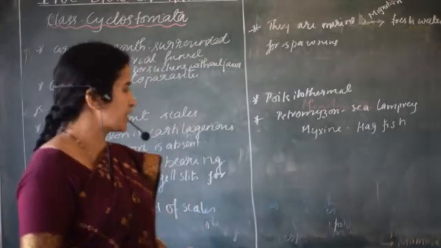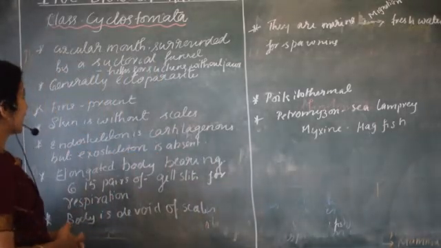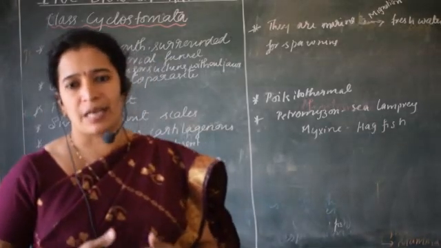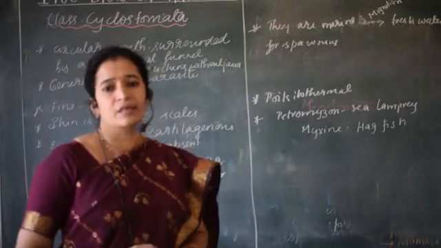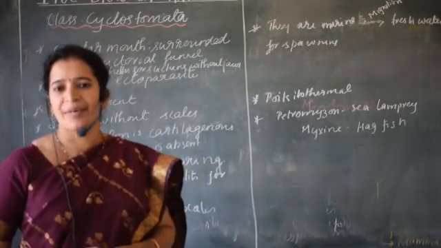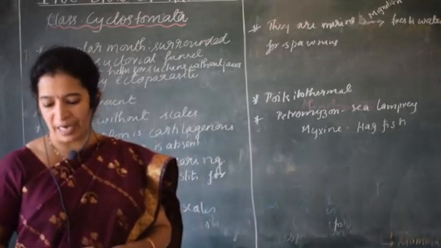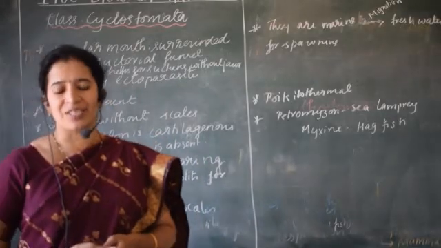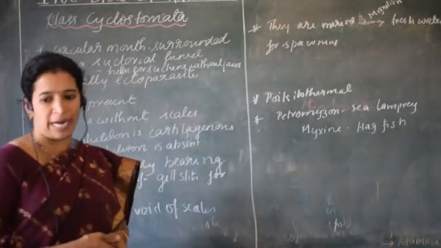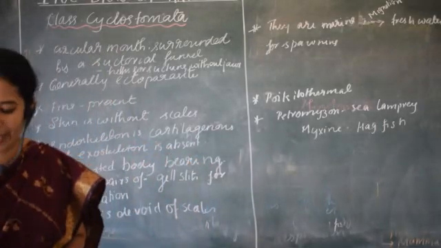So we are going to discuss here the class Cyclostomata. This is one of the subclasses that comes under the vertebrates without a jaw. Only one class comes under Agnatha, which does not have the jaw, and that is the class Cyclostomata. See, the word itself has a meaning.